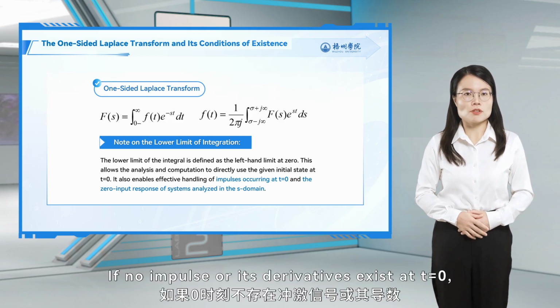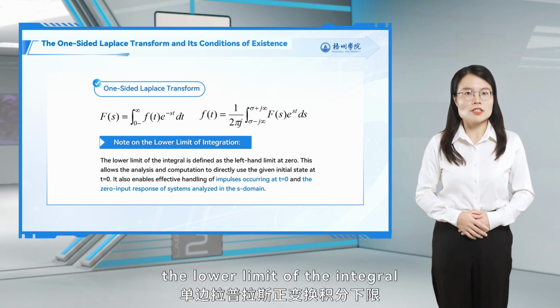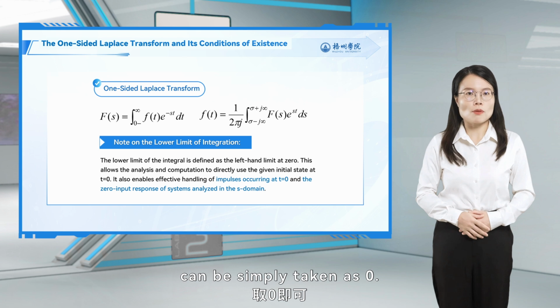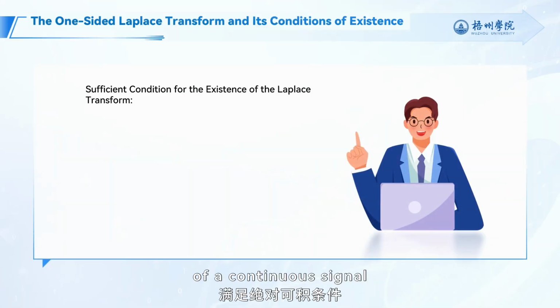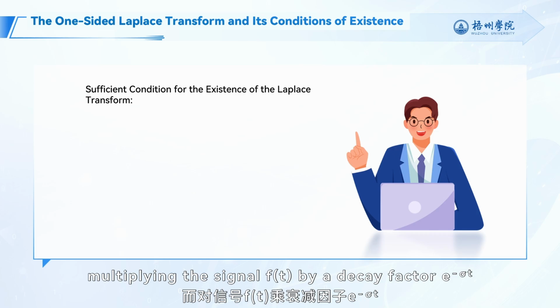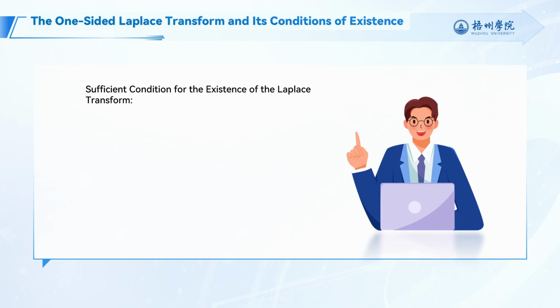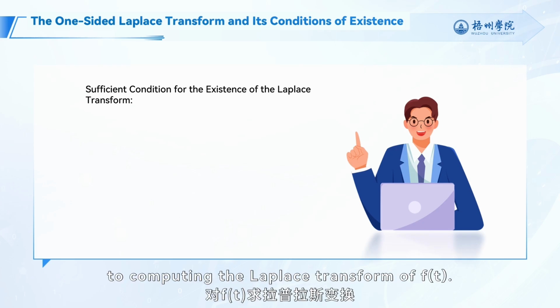If no impulse or its derivatives exist at t equals 0, the lower limit of the integral can be simply taken as 0. Since the absolute integrability of a continuous signal is a sufficient condition for the existence of its Fourier transform, multiplying the signal f(t) by a decay factor e to the minus sigma t before taking the Fourier transform is essentially equivalent to computing the Laplace transform of f(t).